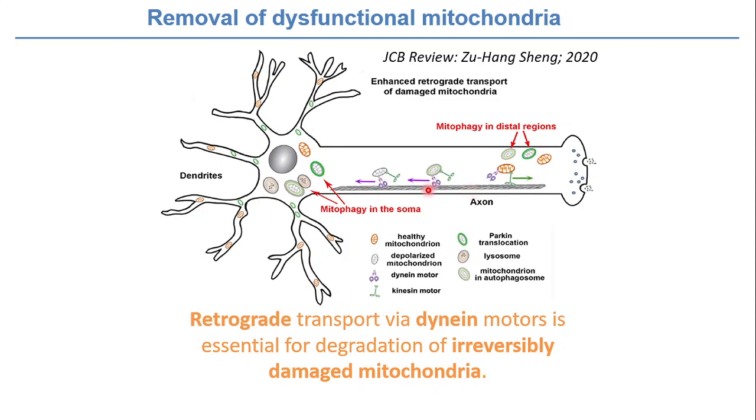If there is any disruption in trafficking, be it in the forward direction or the backward direction, it leads to pathologies, right?